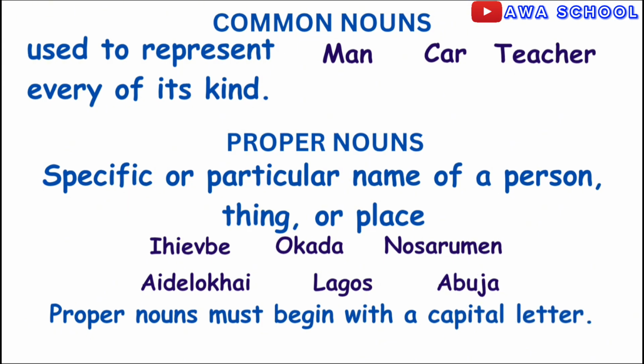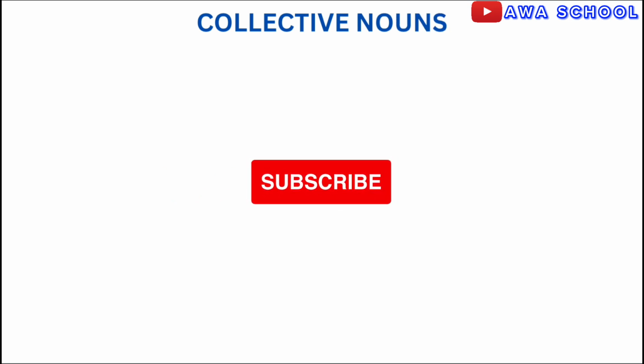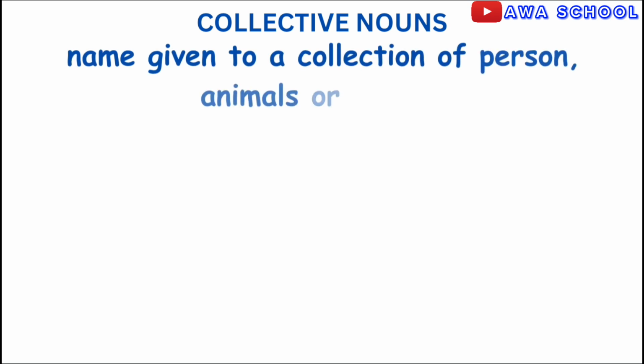Hope you have understood up to this point. The good news is we are at the finish line. The last thing we'll be looking at is collective nouns. What are collective nouns? This refers to special names given to a collection of persons, animals, or things. This category of nouns is so vast that we can spend 20 to 30 minutes explaining it. Instead, we are going to take just a few examples in this video. So now let's continue.